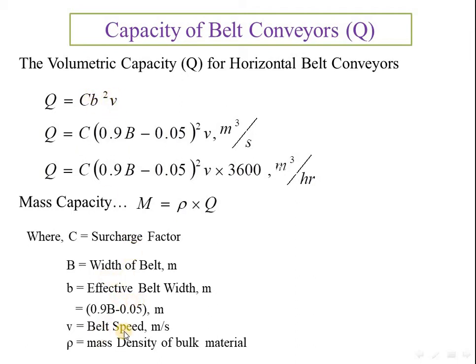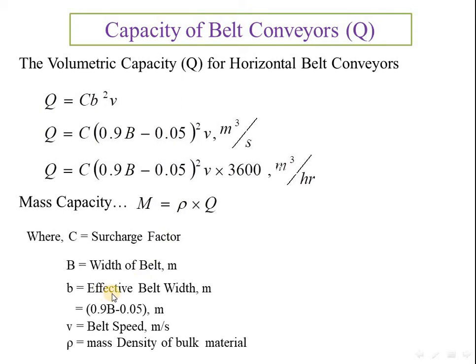This is the volumetric capacity, and for the mass capacity we multiply the volumetric capacity by the mass density of the material, rho into Q. With this simple formula we can calculate the mass capacity of the conveyor system. How the C value is calculated, we see in the next slide.